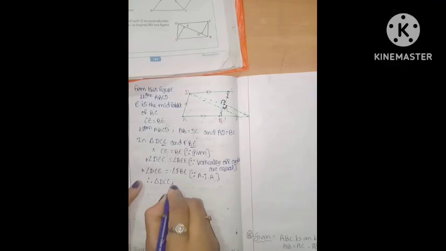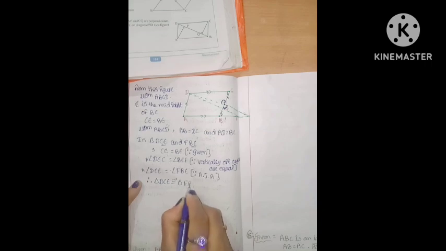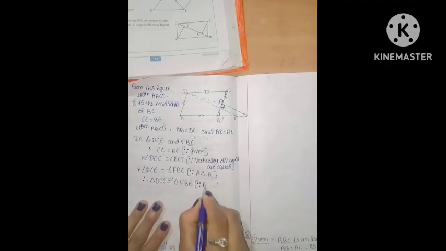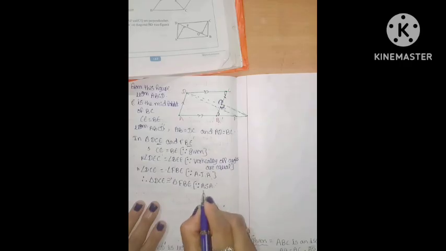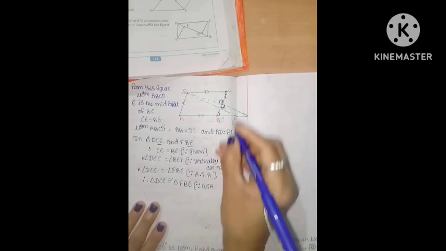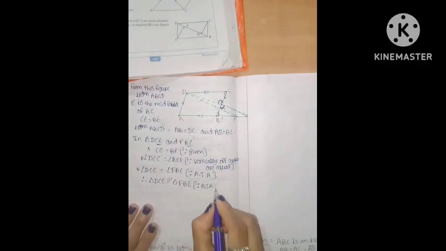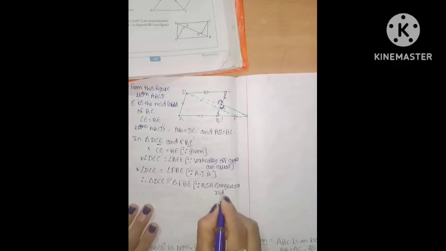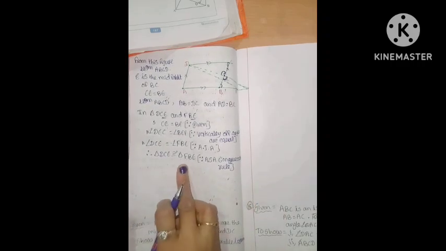Therefore, triangle DCE is congruent to triangle FBE. Why is it congruent? Are you understood? What congruence rule are we using here? Angle, side, angle. So the ASA congruence rule. Using the ASA congruence rule, these two triangles are congruent.